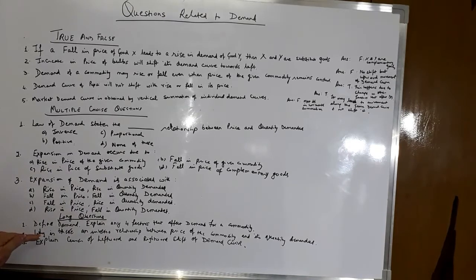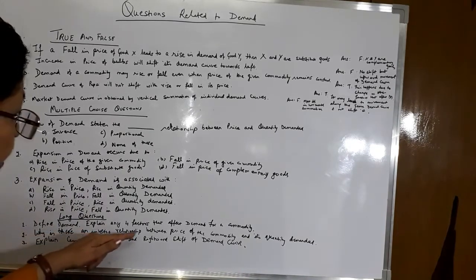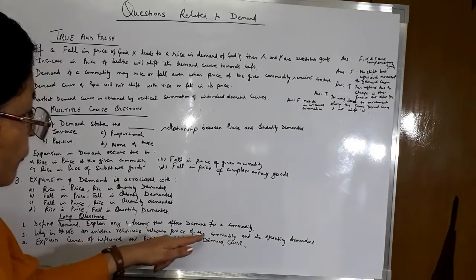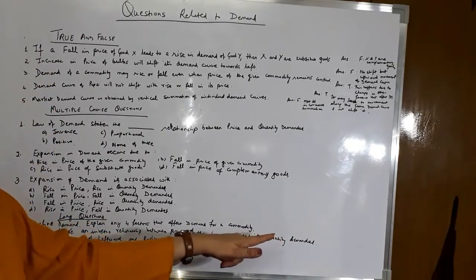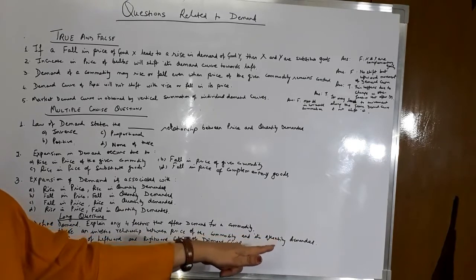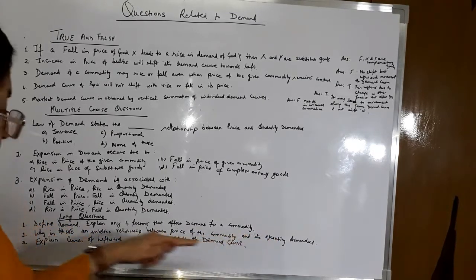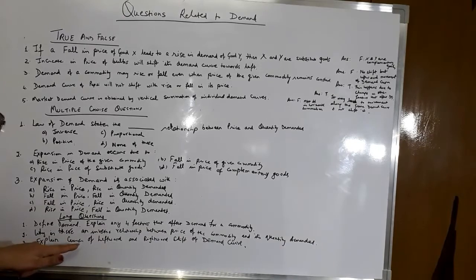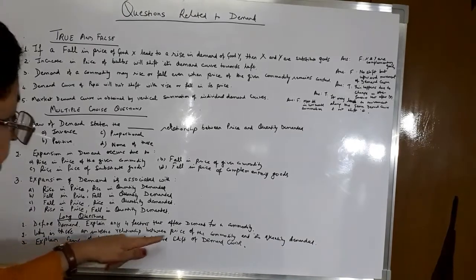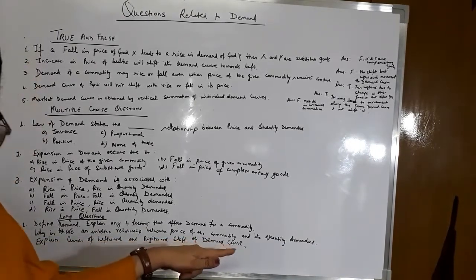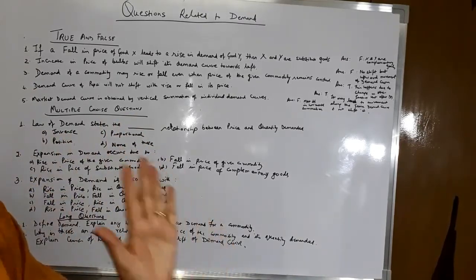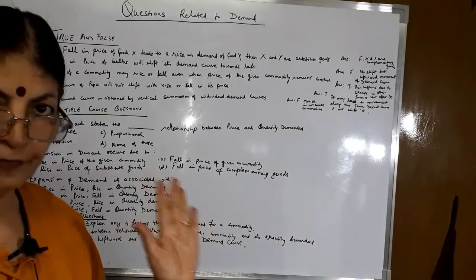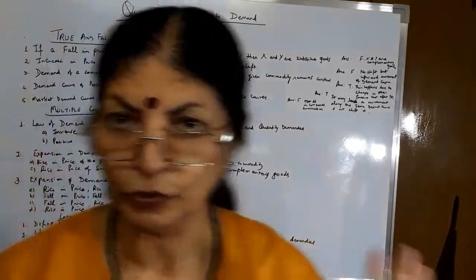Then the next question: why is there an inverse relationship between price of a commodity and its quantity demanded? Because this is the characteristic feature of demand itself. Next, explain causes of leftward and rightward shift of demand curve. The demand curve will shift rightward or leftward because of changes in the factors that affect demand.